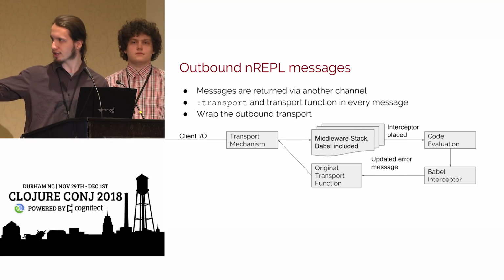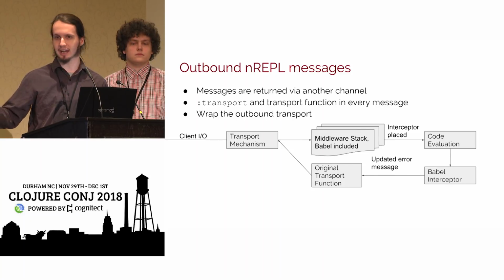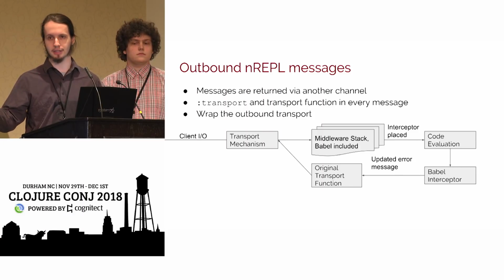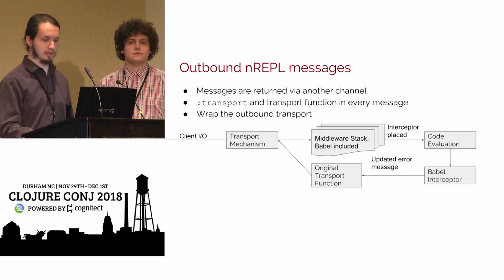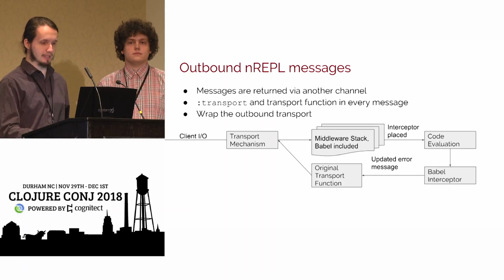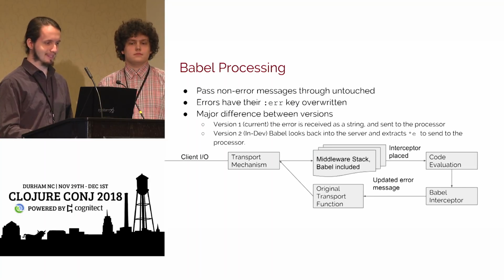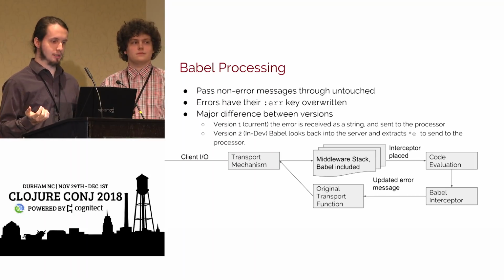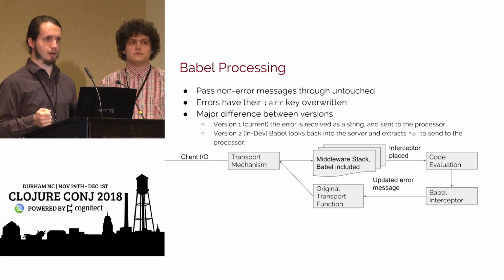So messages come in on the transport and hit the middleware stack, we get the "you need to be checked in" message, it's evaluated, it hits the interceptor, and then if we don't have anything to do with it, we pass it back. Unfortunately that means we have to touch every message, but we can quite quickly pass through the ones that we don't need to modify.